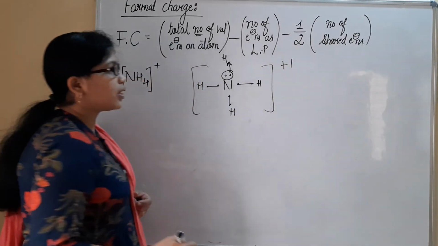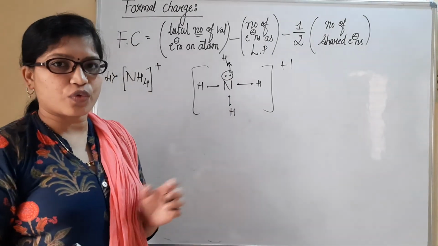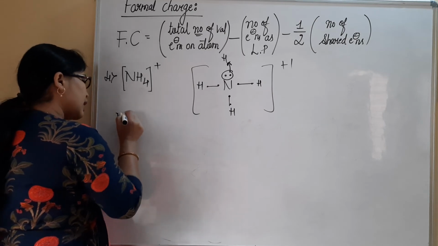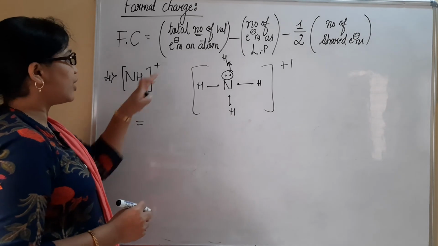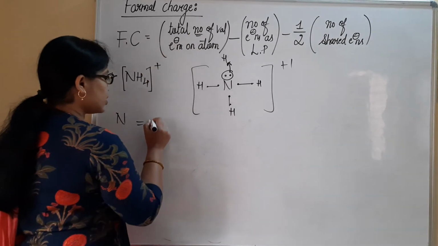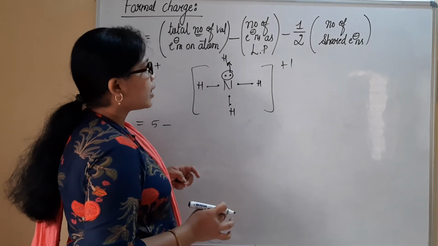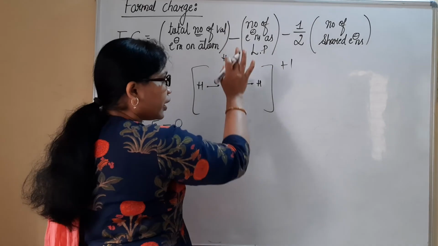We need to understand on which atom of this NH4 plus the +1 charge is present. So let us start with the calculation. Let us start calculating the formal charge on the nitrogen atom. When you consider the nitrogen atom, the total number of valence electrons is 5, minus the number of electrons as a lone pair. There is no lone pair at all present because it is completely donated.